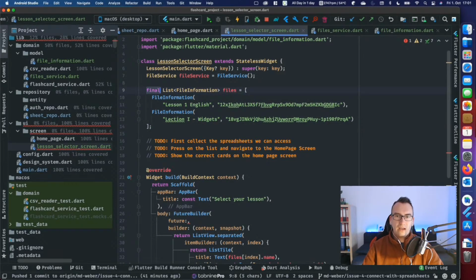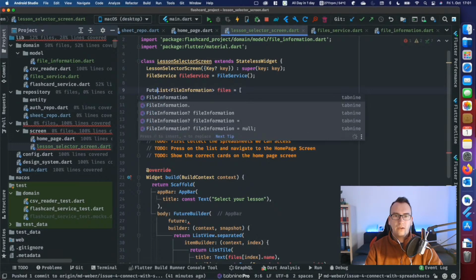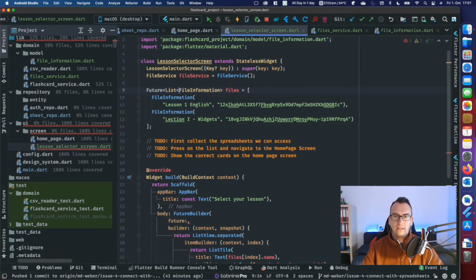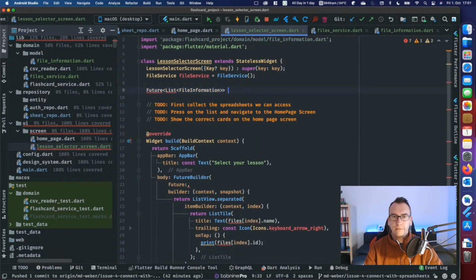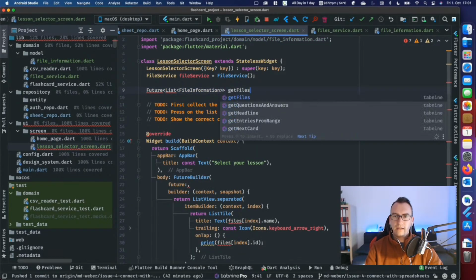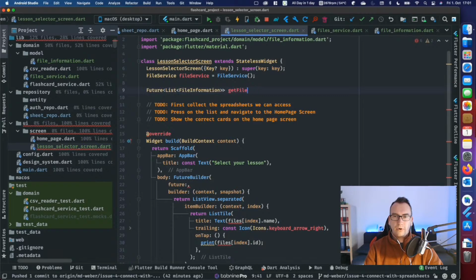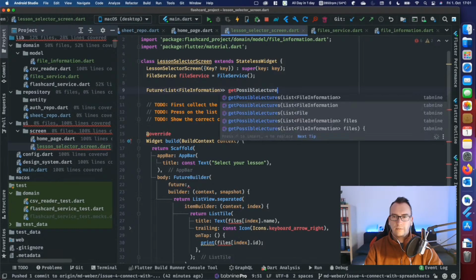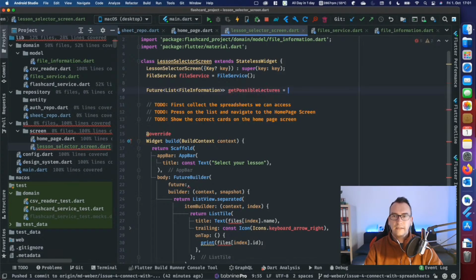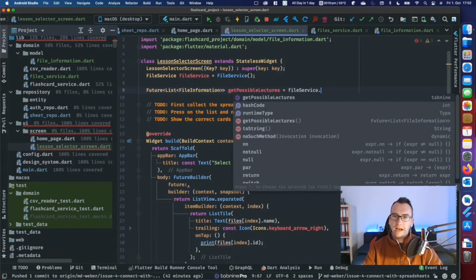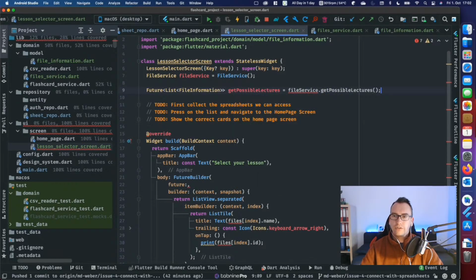And we want to have not this anymore final. We want to have a future of this list with file informations. And we can remove all of that besides of get files or get possible lectures. And this here is our future. Now we have to think quickly, what do we receive actually here? So we want to get our file service running and ask for this get possible lectures.